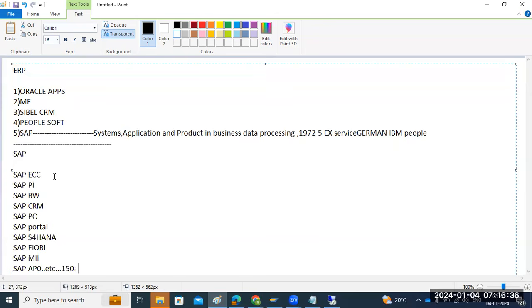So yes, in every product. These all are the SAP products only. SAP is not a single word or a single application. After the SAP word, you will get so many technologies that SAP has deployed here, depending upon the business.